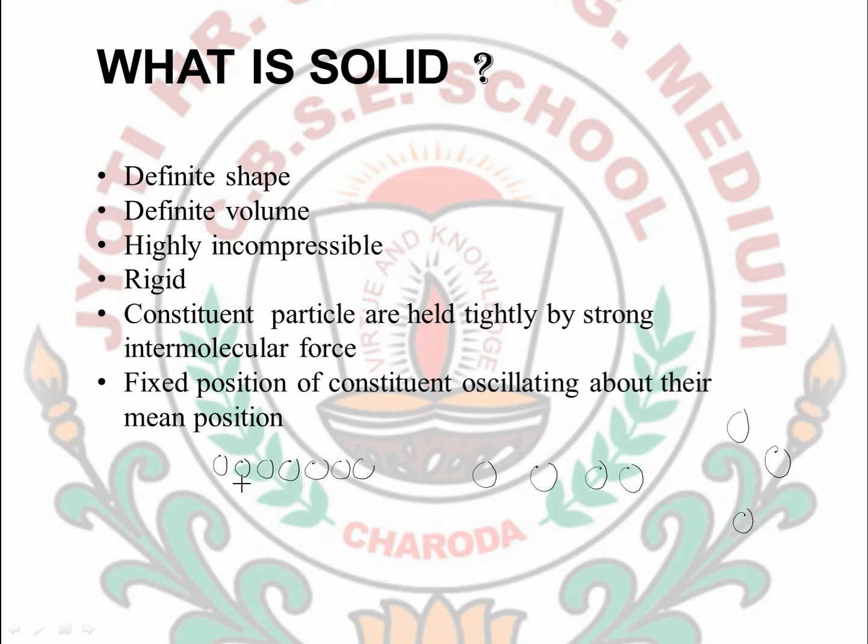In case of solids, as there is very small space between two particles, these particles cannot oscillate much, or the thermal energy of these particles will be very low. In the last class you studied about thermal energy of the particles. The thermal energy of the particles is nothing other than the energy by which they can oscillate.